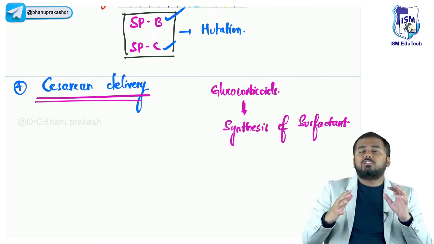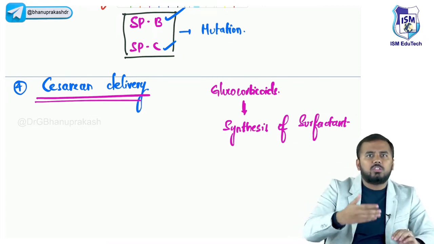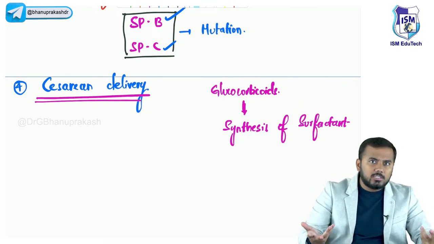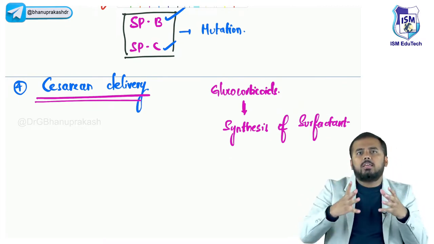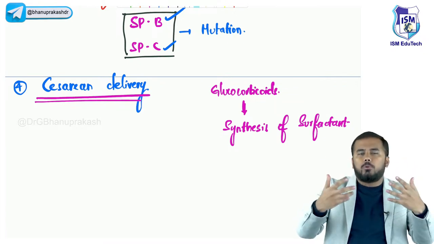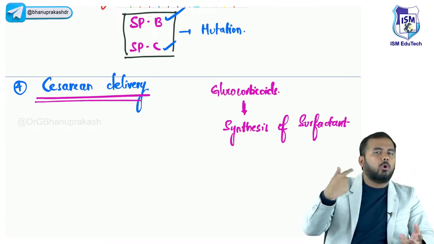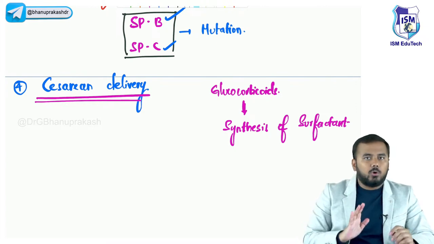So when there is no sufficient stress, obviously within the baby also the stress hormone called cortisol is not released. If cortisol is not released, the lungs, the surfactant, are not properly matured or not properly synthesized. So this can be one more reason to add to our topic.